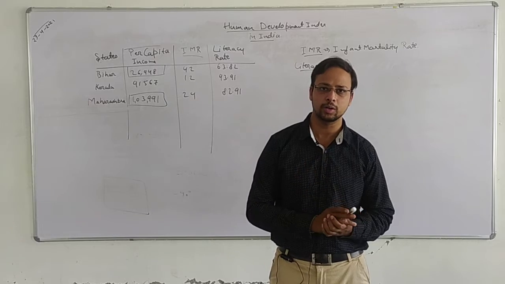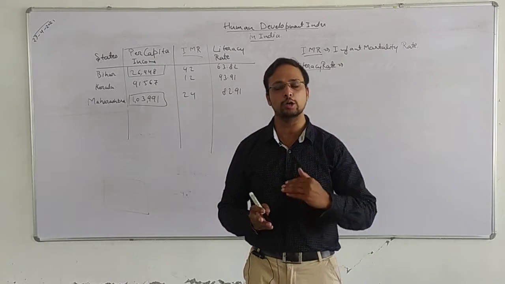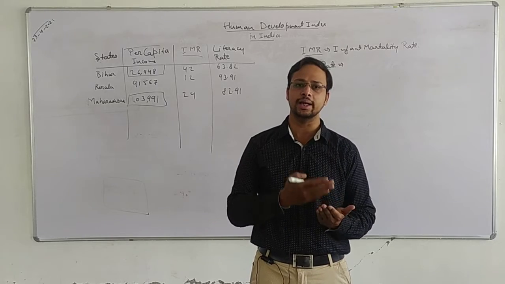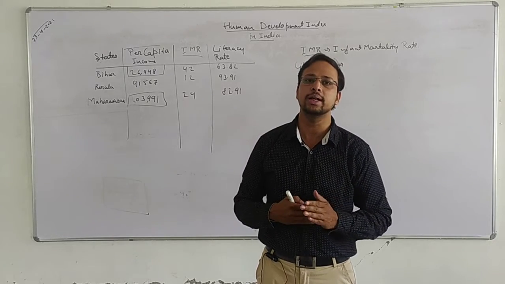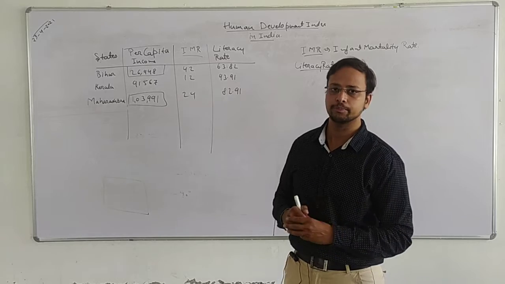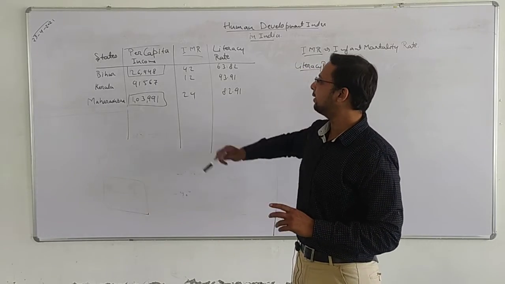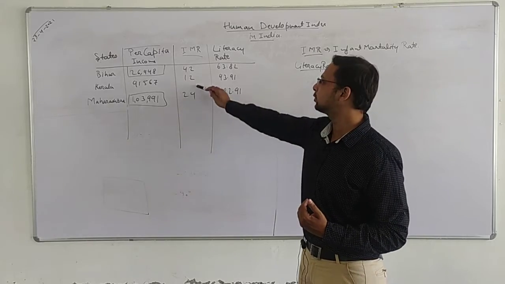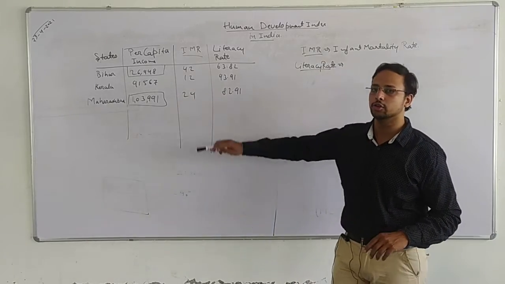On average, this is known as infant mortality rate. The infant mortality rate in Bihar is 42, in Kerala it is 12, and in Maharashtra it is 24.